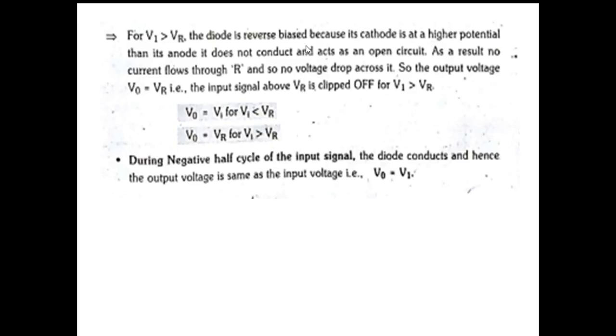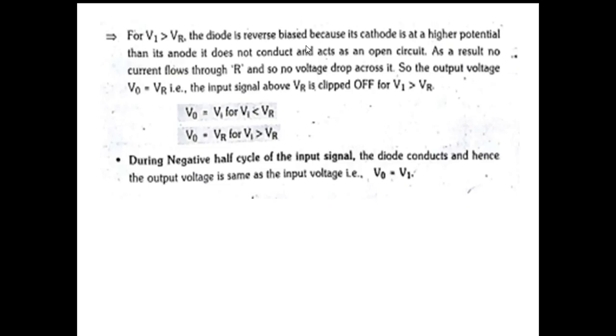As a result, no current flows through R and so there is no voltage drop across it. So the output voltage VO is equal to VR. That is, the input signal above VR is clipped off. VO is equal to VI for VI less than VR. VO is equal to VR for VI greater than VR.